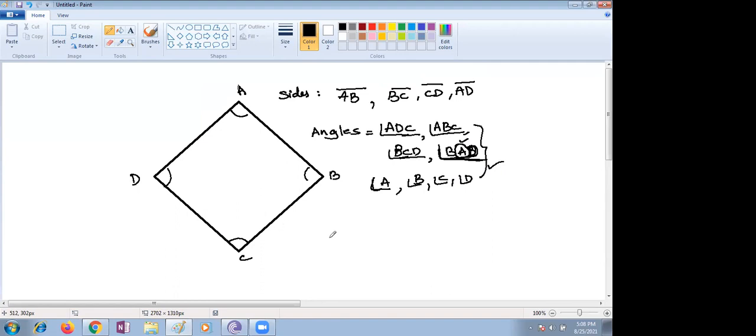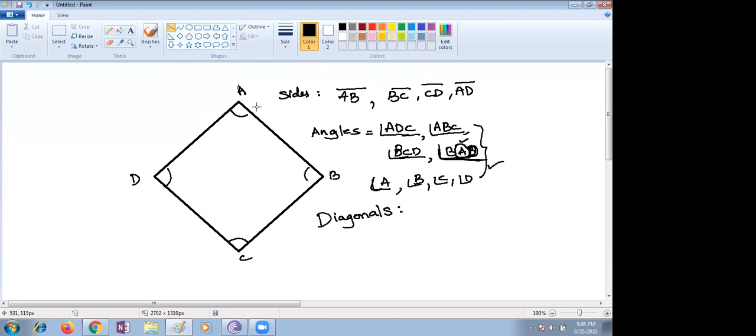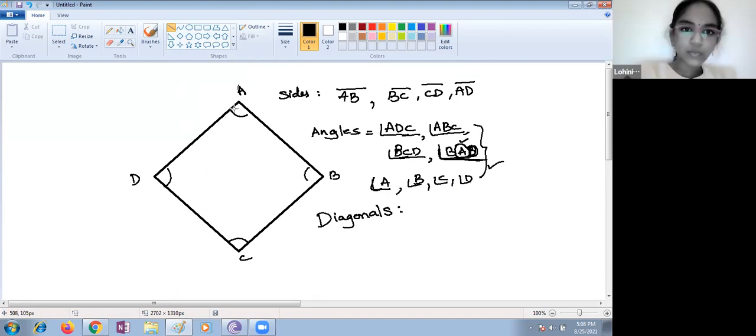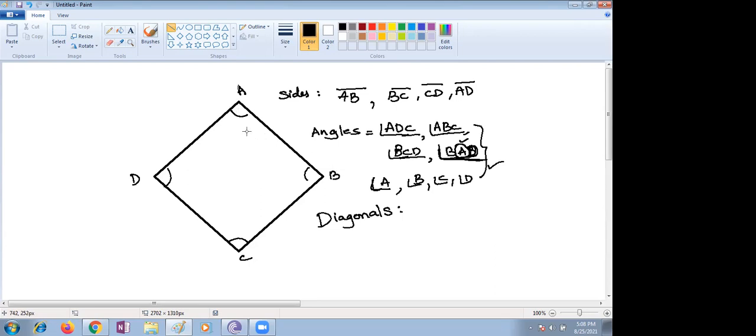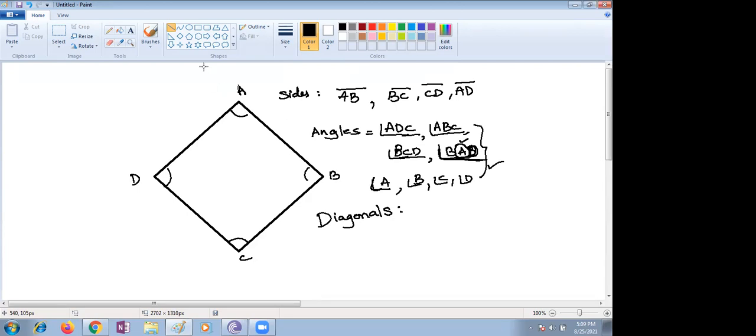Lohini, can you please tell about diagonals? Ma'am, two. Here in the figure, you just see where to where I am supposed to draw. A to B is already connected, right? How can I connect A to B? It is side by side. We can always connect opposite vertices, not side by side vertices. Not adjacent vertices. Diagonal.